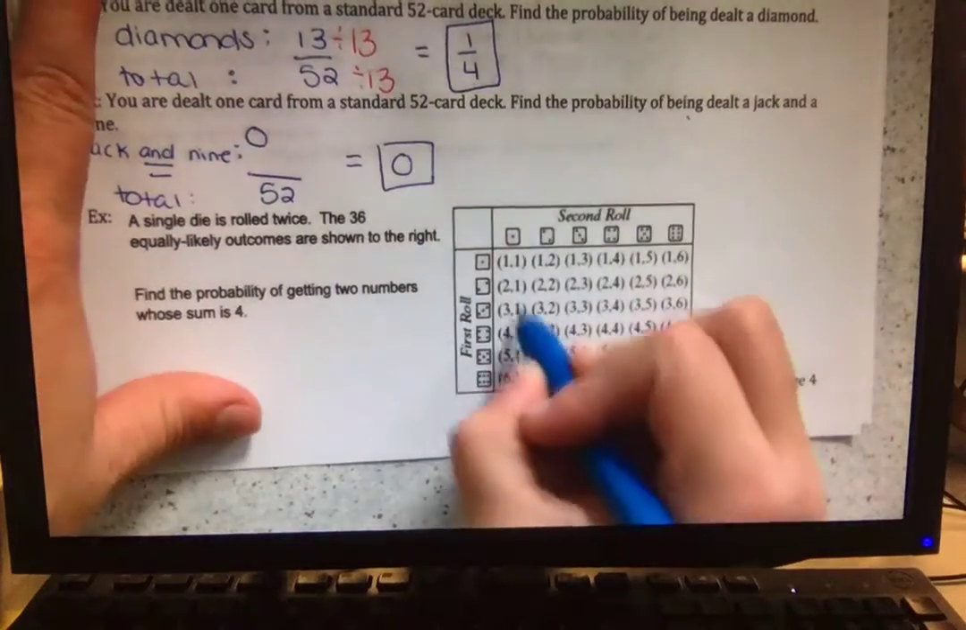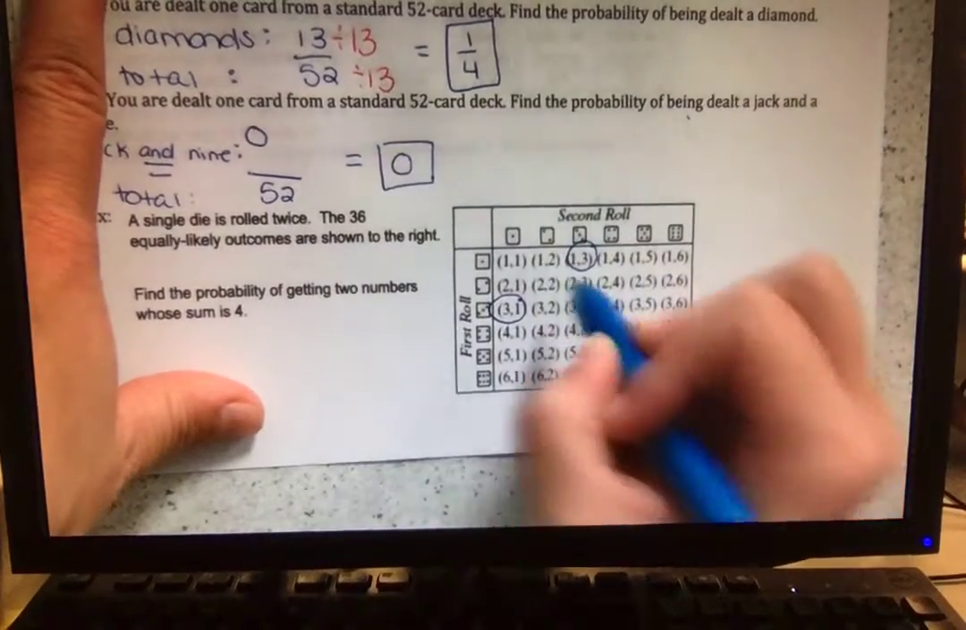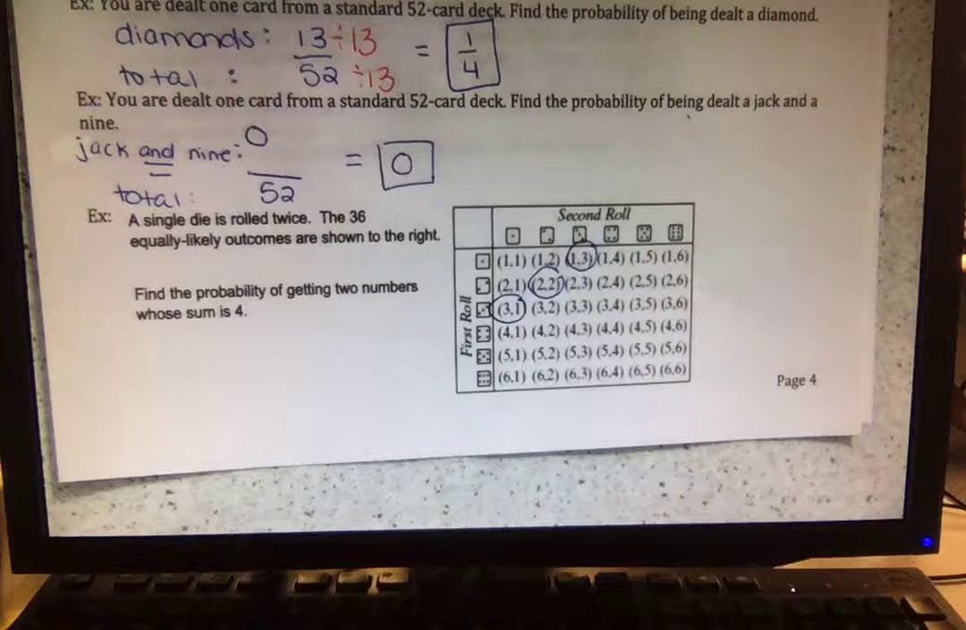Okay, 3 and 1. 1 and 3. 2 and 2. Anything else? If it's 4, it's going to be too big. 5 is going to be too big. 6 is going to be too big. 3 and 1 is our only option. We got both of those covered. 2 and 2 are our only other options. Got both of those covered. Nothing else works. So we have 3 different options.